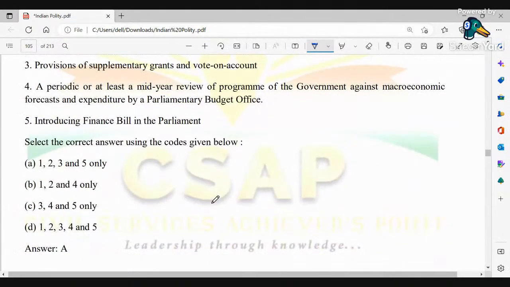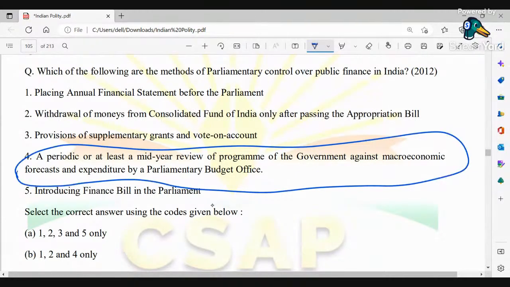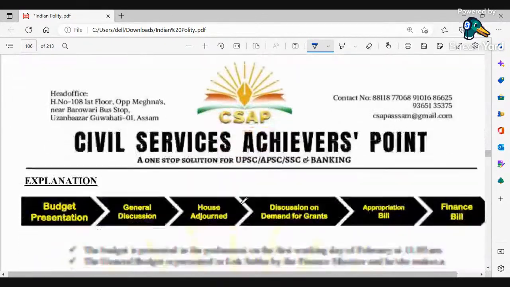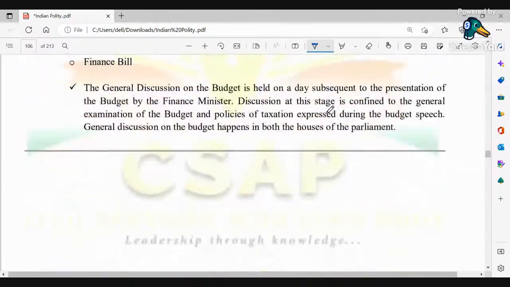Coming up with the answer. Here, the correct answer is A. So here, the fourth point is not correct. That is, a periodic or at least a mid-year review of program of the government against macroeconomic forecast and expenditure by Parliament Budget Office is basically not required over public finance in India. So this one is the wrong one. Next, here we have got the explanations. You can see all the things are clearly mentioned over here. You can study it.